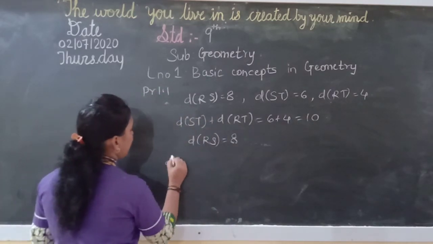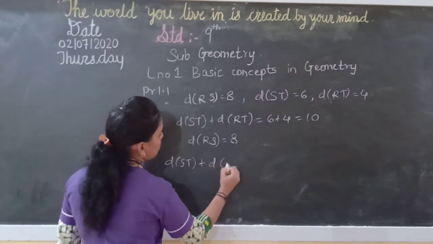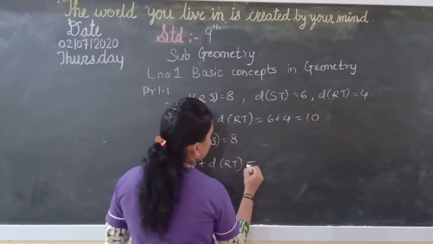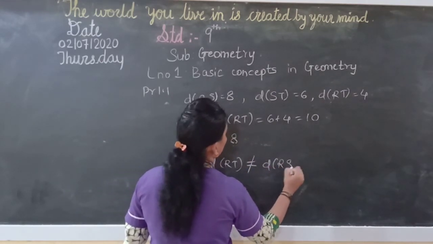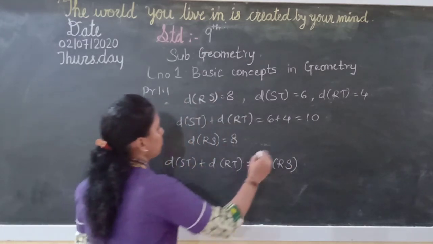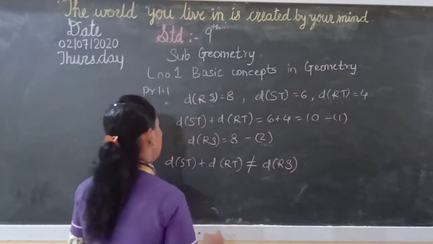So here we get distance ST plus distance RT is not equal to distance RS. We will give these names 1 and 2.